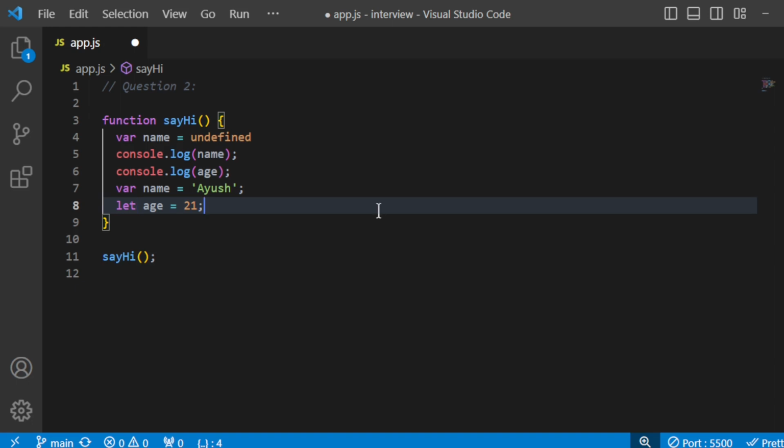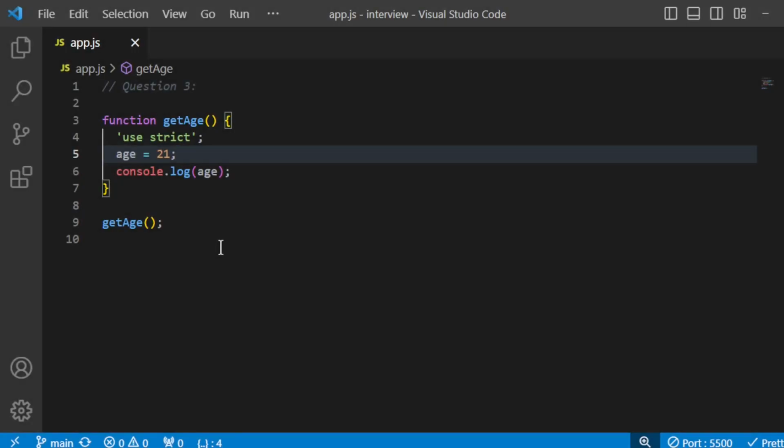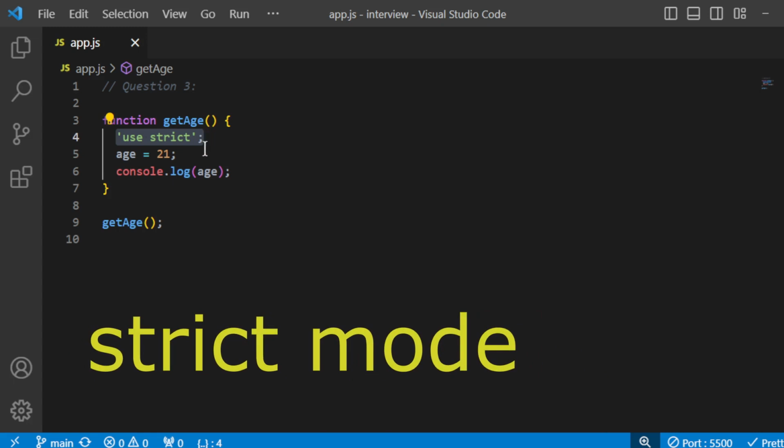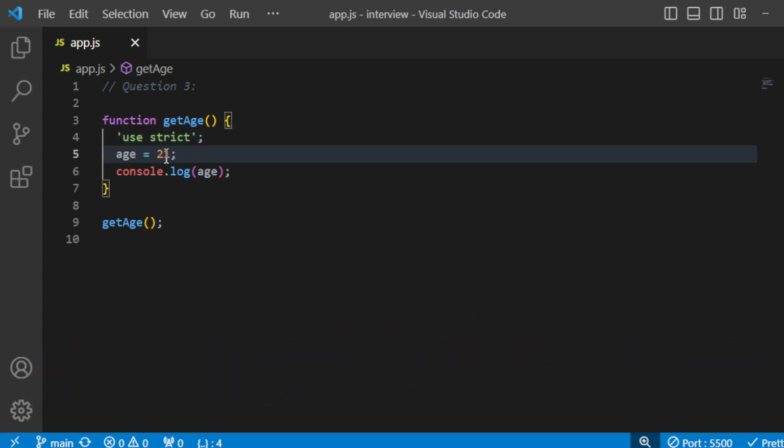So let's move towards the next question. In the next question, we have a function called getAge. In that function, we have "use strict", and later on we have assigned a value to the undeclared variable. You don't have a variable name here, right? And in line number 6, we are doing console.log to see that age.